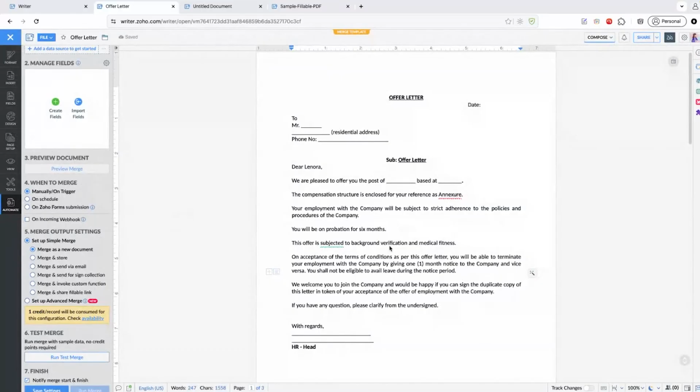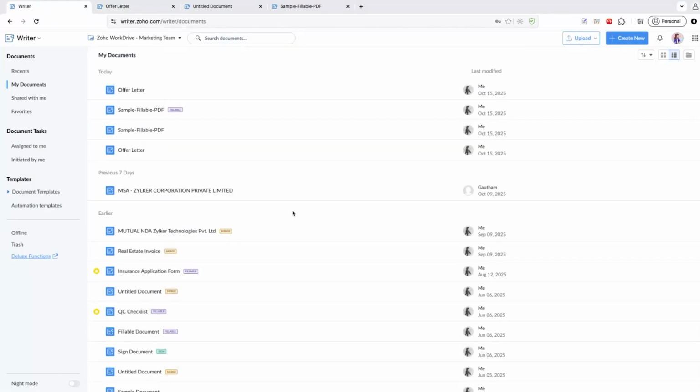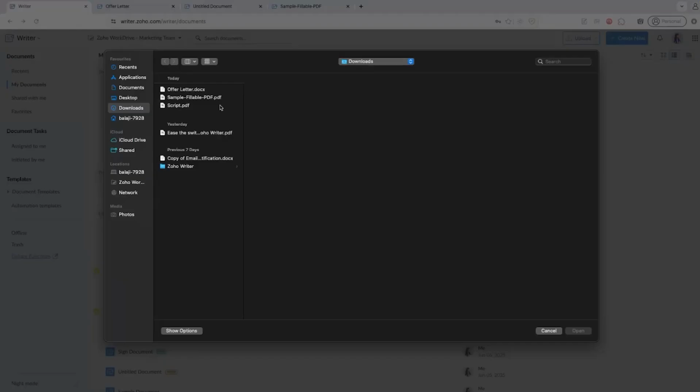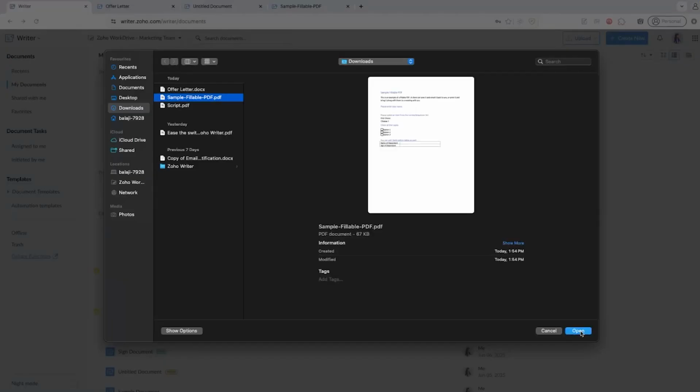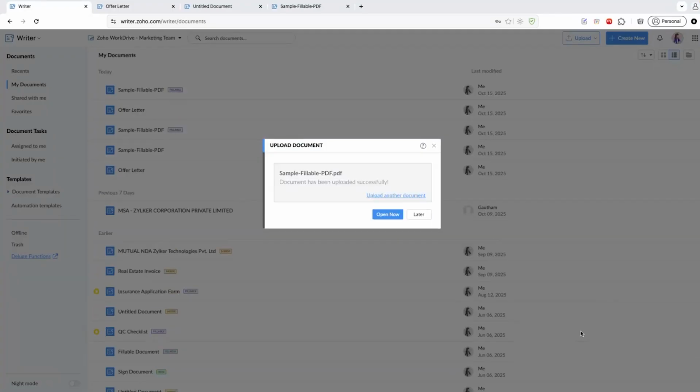But let's say you're looking to create a form, maybe a fillable PDF form. Writer covers that too. All I have to do is click on upload, click on upload document, and choose the fillable template. So this is a fillable file. If I click on open, it will be imported as a fillable template, which can be used directly in Writer.